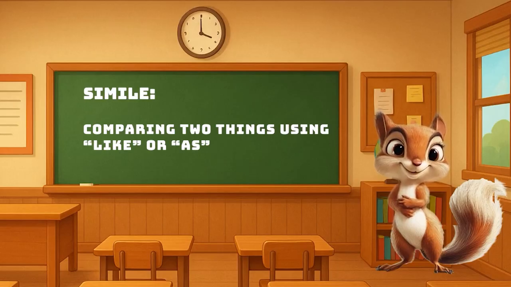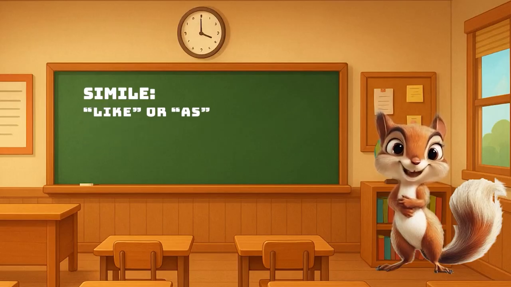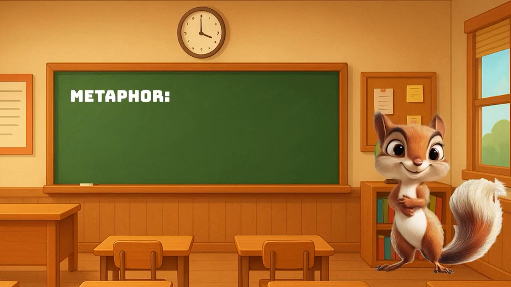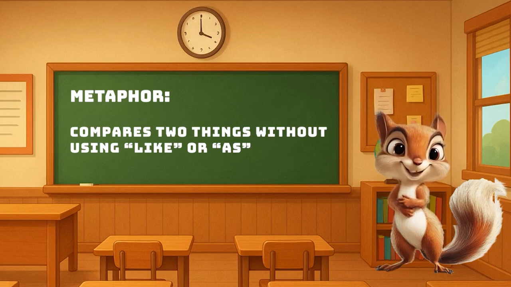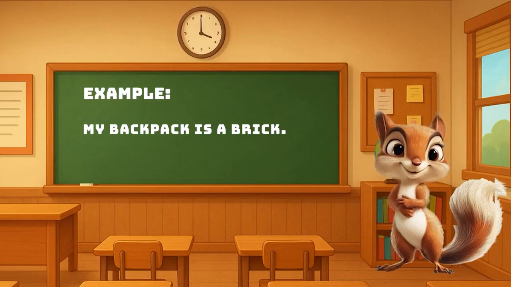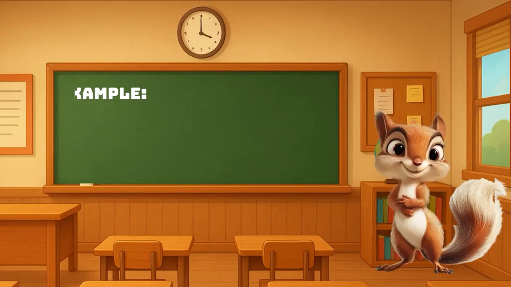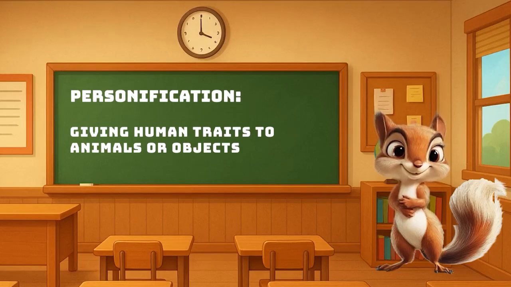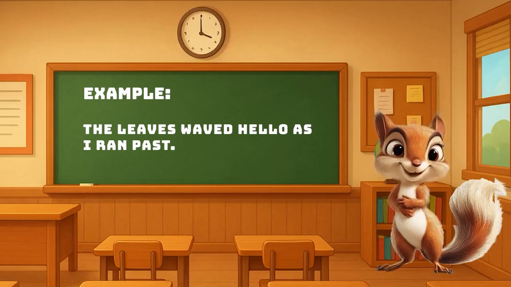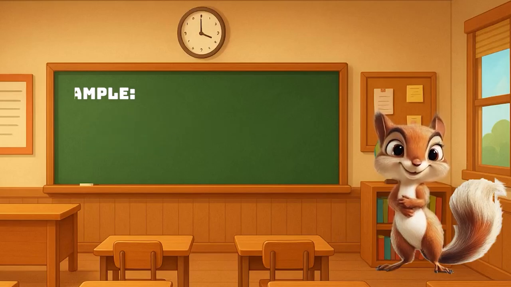Simile compares two things using like or as. An example is, I'm as quick as a squirrel climbing a tree. Metaphor compares two things without using like or as. An example is, my backpack is a brick. It's super heavy. Personification, giving human traits to animals or objects. An example is, the leaves waved hello as I ran past.